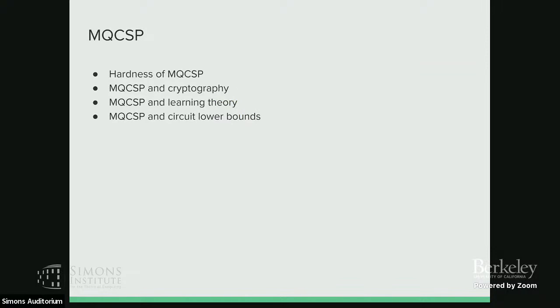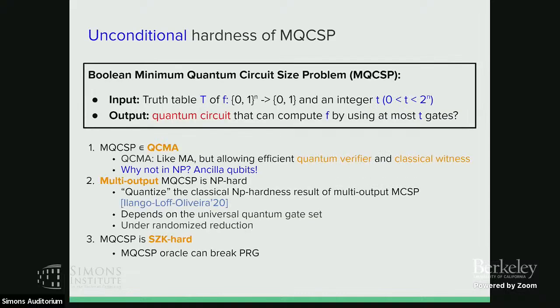So I will talk about the MQCSP first, which is that I want to consider the quantum circuit complexity of Boolean functions. I want to consider the hardness of it, and I want to consider its connection to crypto, learning, and quantum circuit lower bounds. Okay, so here's a definition of the Boolean minimum quantum circuit size problem. I just call it MQCSP. So the problem is actually in QCMA. And why is it not in NP? It is because of the ancilla qubits, and I will tell you that later.